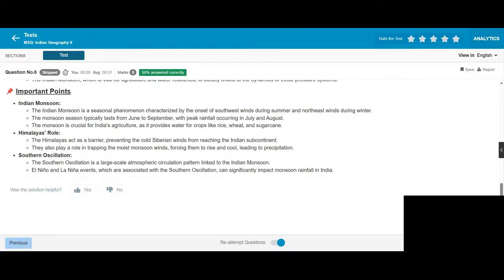Southern Oscillation. The Southern Oscillation is a large-scale atmospheric circulation pattern linked to the Indian monsoon.